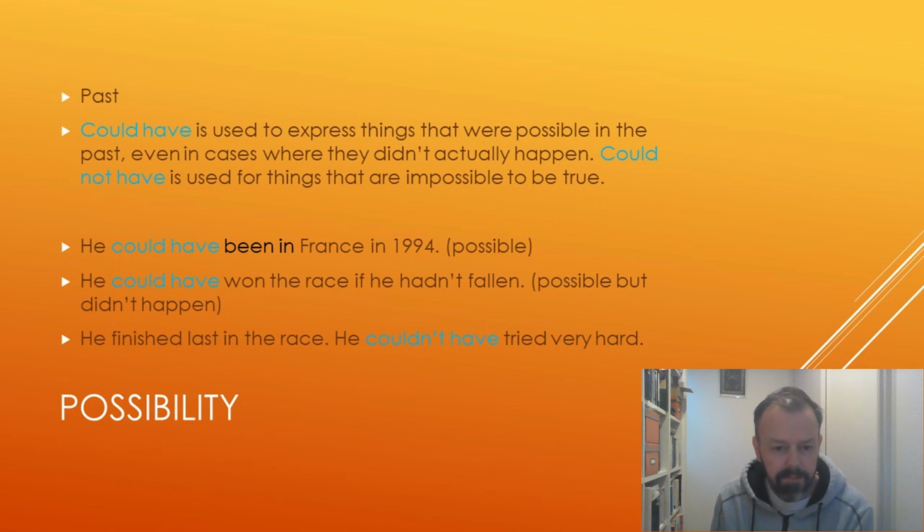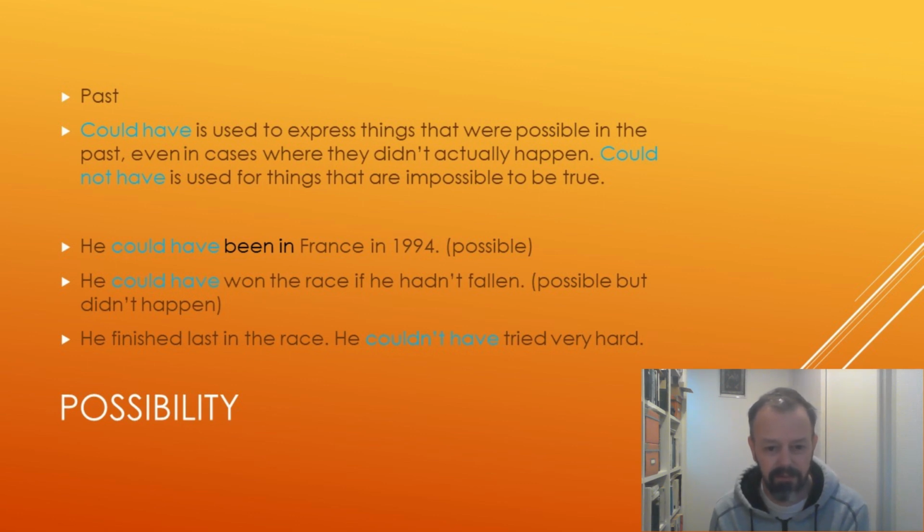So, he could have been in France in 1994. It's possible. It's possible that he was in France in 1994. Was he in France in 1994? We don't know. And this is very close to being an ability, because if we change it to, let's say, go, he could have gone to France in 1994, then we have a sentence where it's not very clear if it's a possibility or an ability.